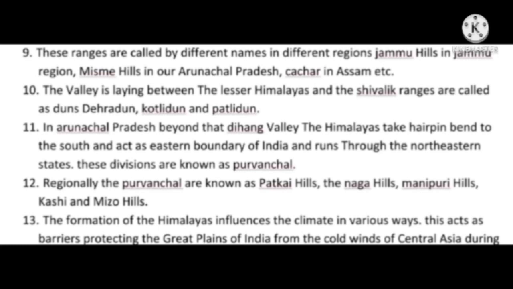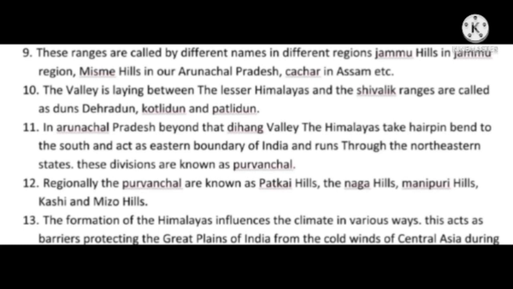In Arunachal Pradesh, beyond the Dihang Valley, the Himalayas take a hairpin bend to the south and act as the eastern boundary of India and run through the northeastern states. These divisions are known as Purvanchal.